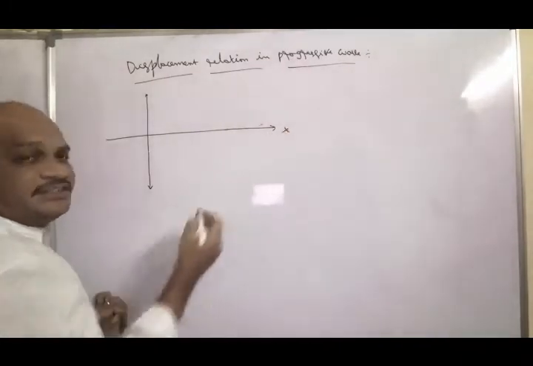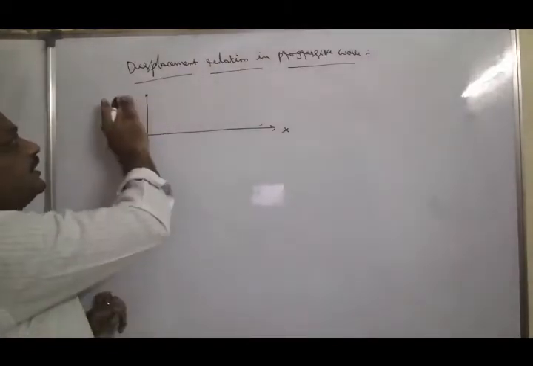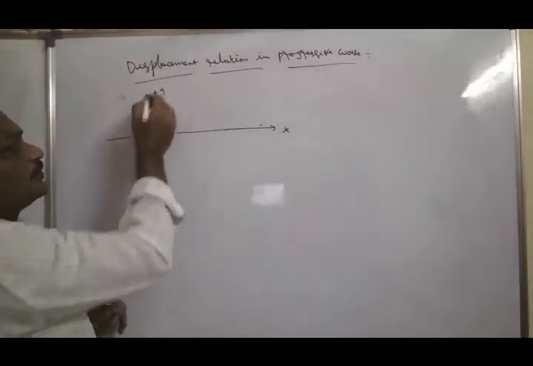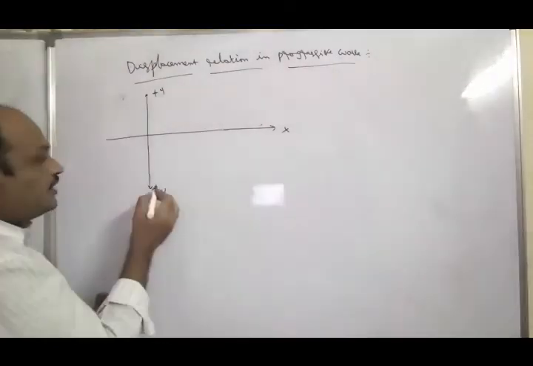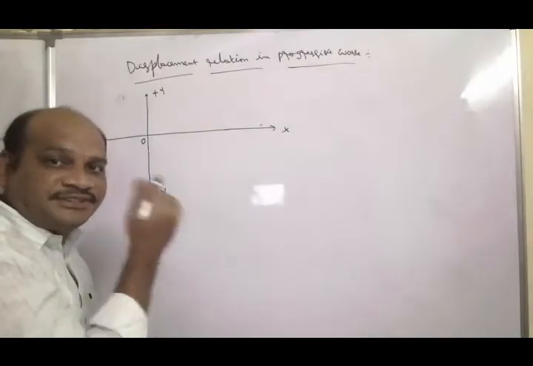This is the x-axis, this is the y-axis. In this y-axis, this is the positive y-axis, this is the negative y-axis. Here, just consider this as the origin.